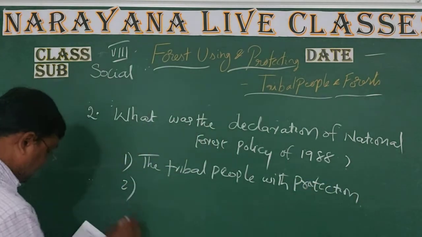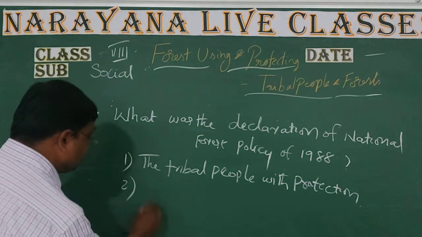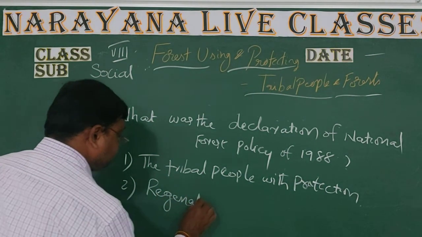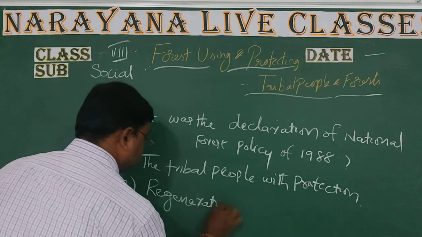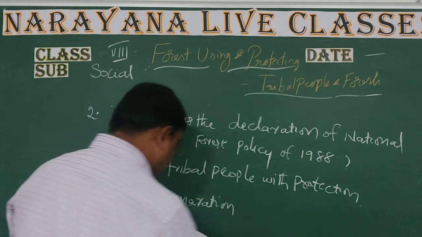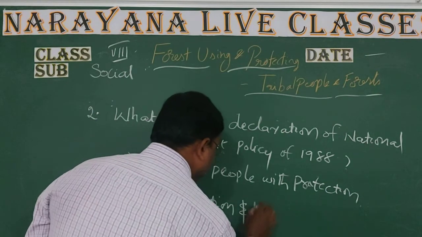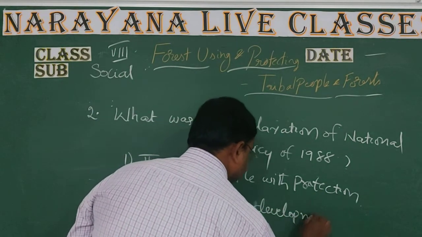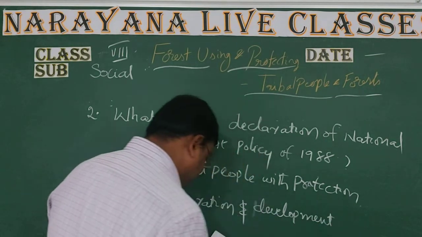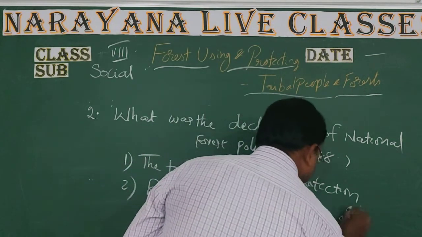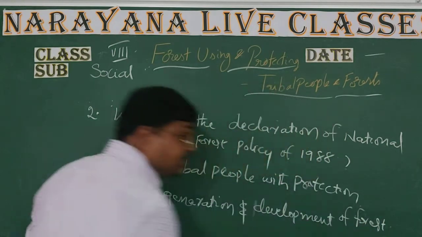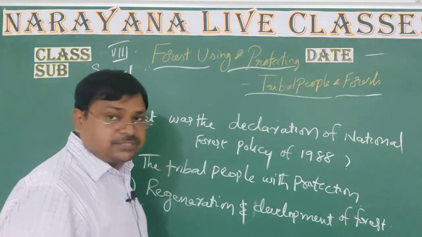And second one is regeneration and development of forest. Okay. So here two important points are there.